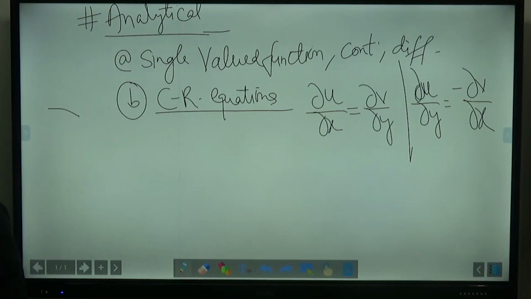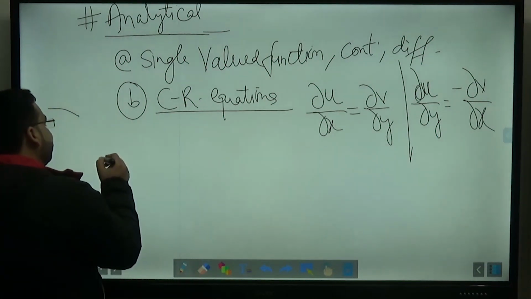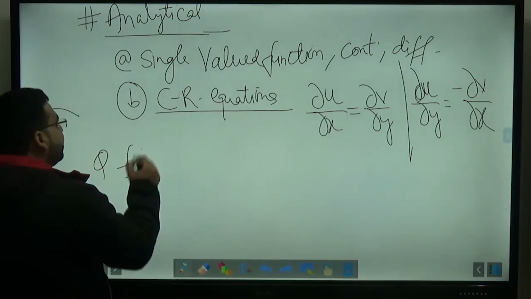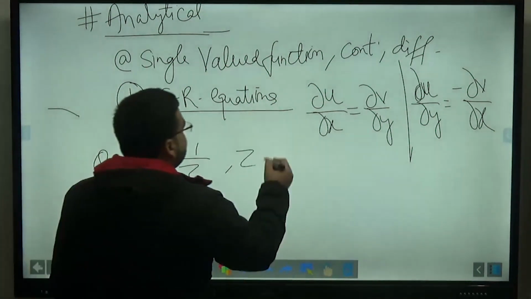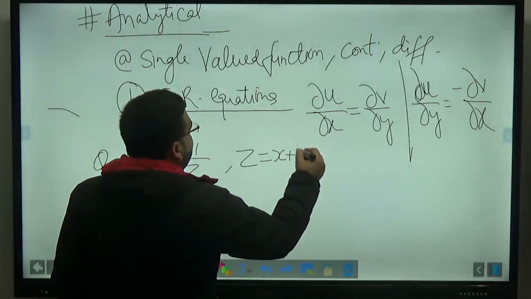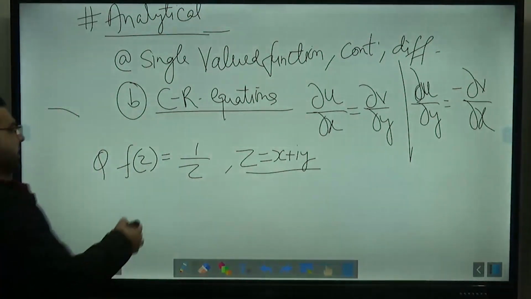After this we solved a few questions and determined whether these are analytical functions or not. The first example that we did was f of z equals 1 by z, where z is equal to x plus iy. So we have to see whether it is analytical or not, and I told you how to solve it.